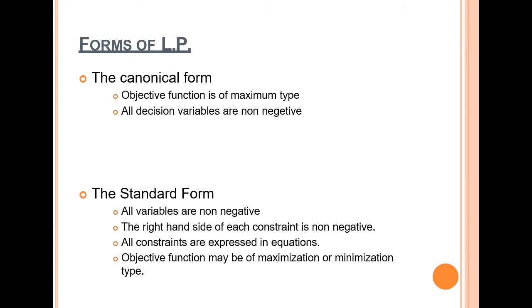Forms of linear programming: there are two forms, canonical and standard form. In canonical form, objective function is of maximum type. All decision variables must be non-negative. In standard form also, all variables are non-negative. The right hand side of each constraint is non-negative. All constraints are expressed in equations.